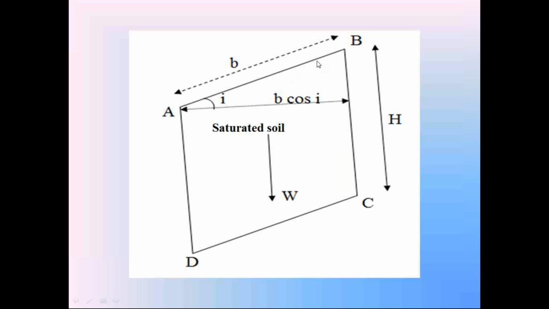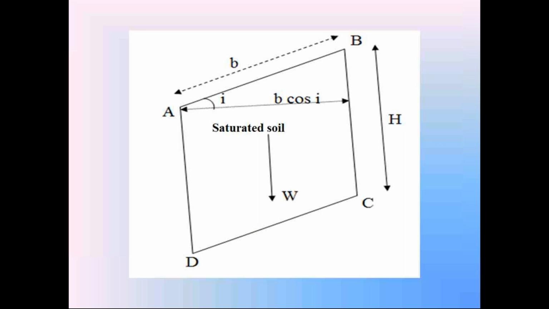Then B is the inclined width of the soil prism, H is the vertical height. So the horizontal width of the soil prism is B cos I. The area of the soil prism is H into B cos I. Take the unit thickness of the soil prism in the vertical direction. So the volume of the soil prism is height H into horizontal width B cos I into unit thickness 1. So the volume of the soil prism V is equal to H into B cos I.